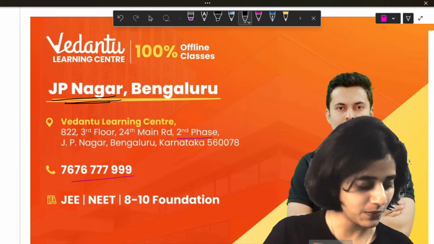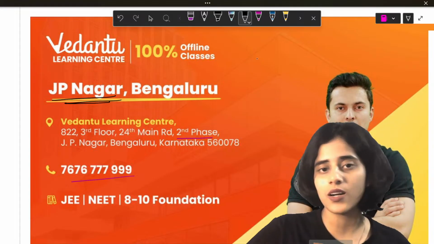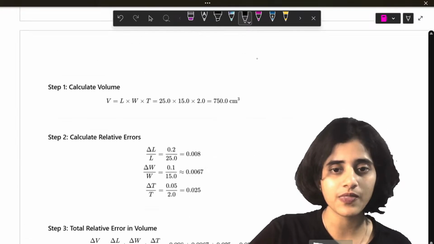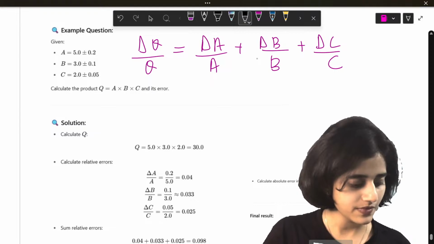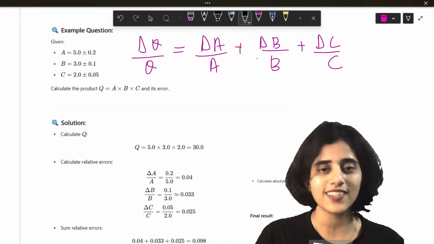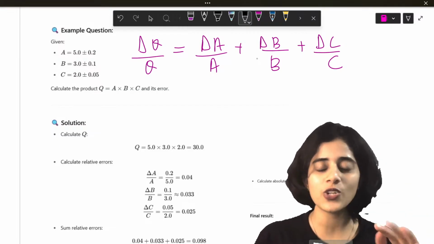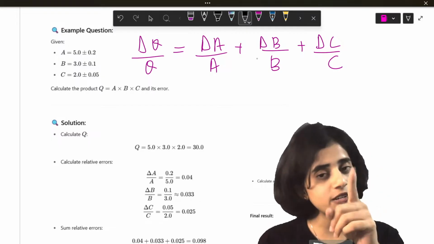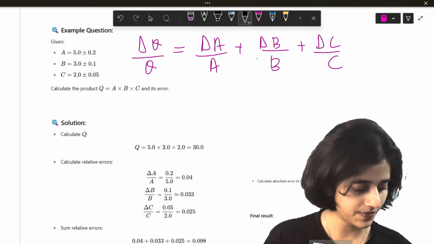Class is almost over. Which last question, dear? This question, you mean? Just like this question, I've done a previous question. I've done 2 questions. So if you just watch the recording, you'll see that it's exactly the same. So you can try to do this question by yourself by referring to the previous question.